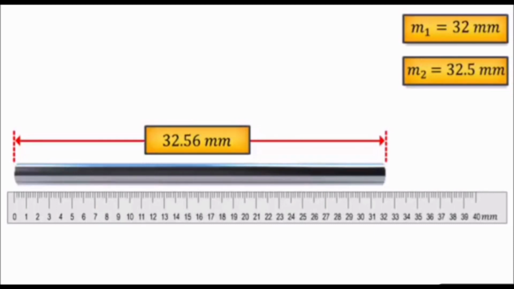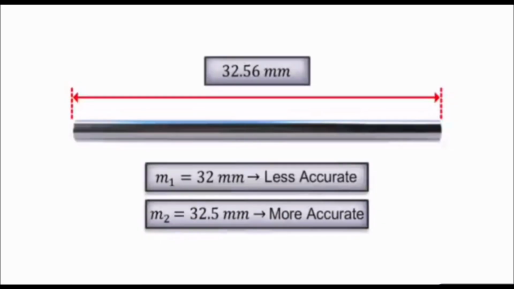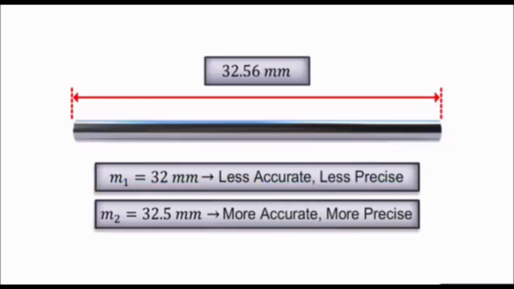So I can say that the first one is less accurate to the true value, and the second one is more accurate to the true value. I hope you have understood the accuracy level. If I talk about precision, 32.5 is more accurate and also more precise.